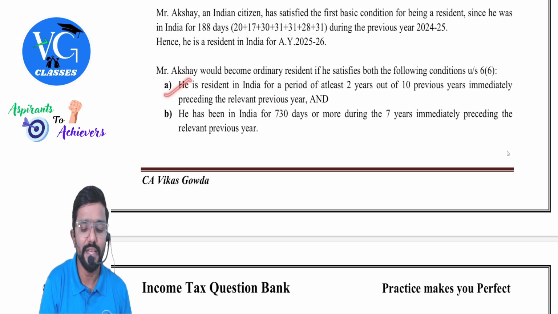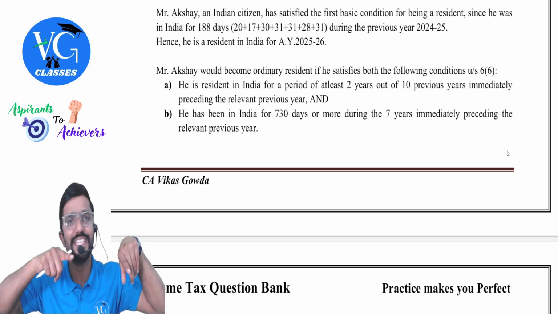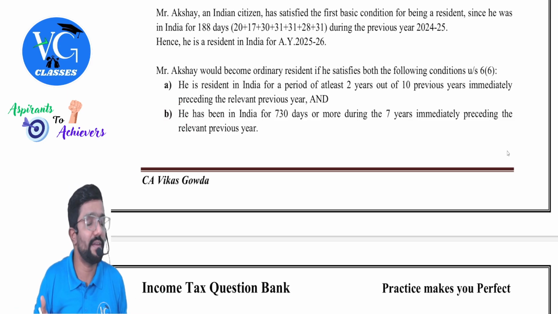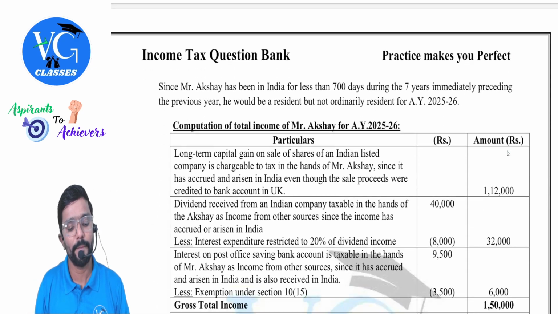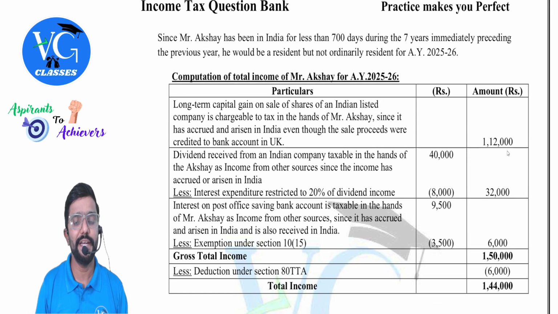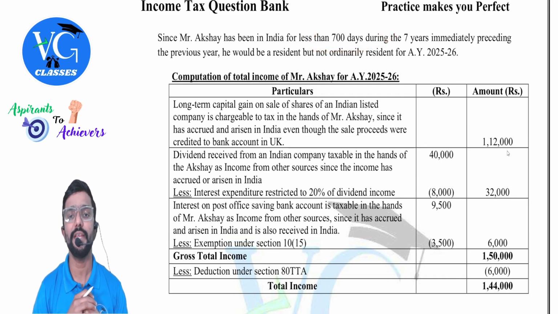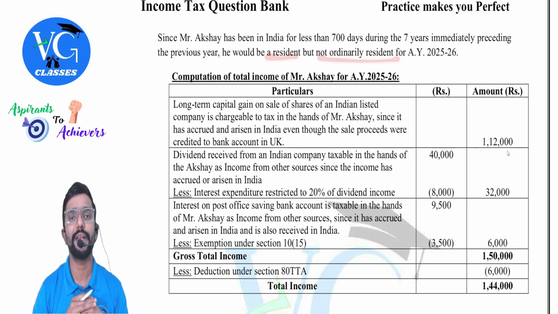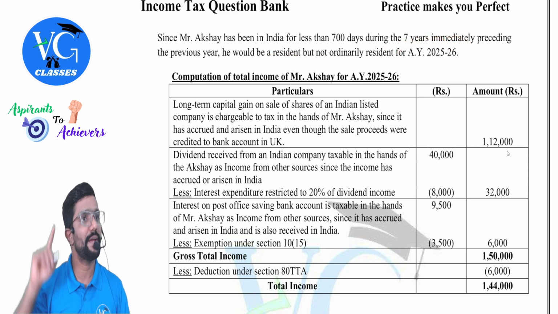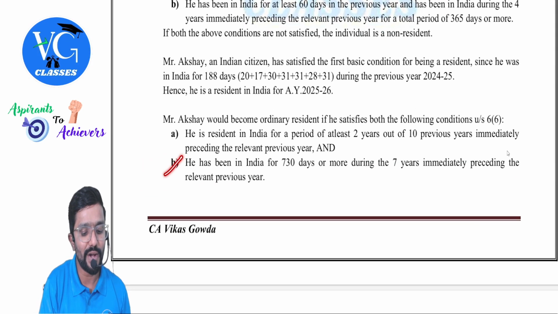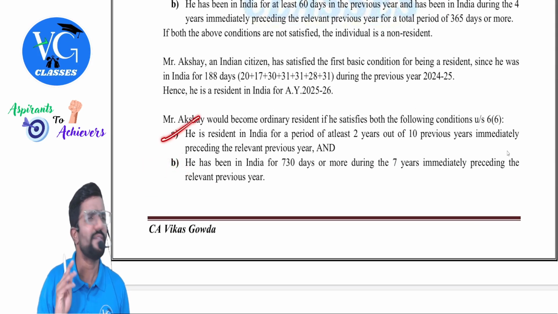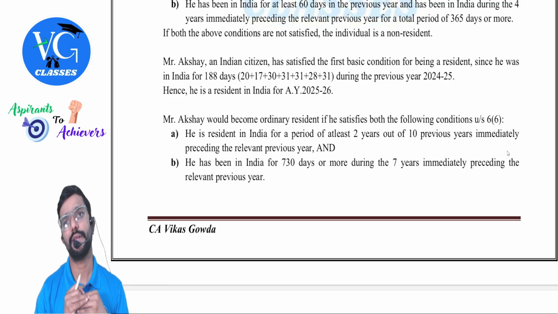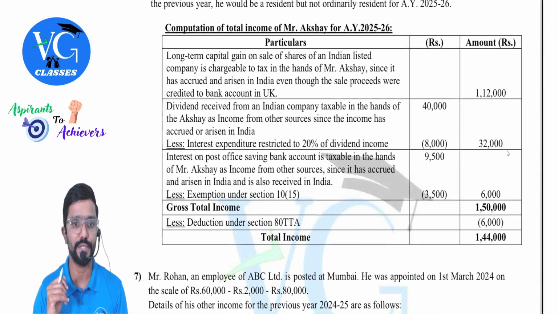Guys, you need not check it. Here itself they told last 7 years, less than 700 days. So straight away ruled out. Even if one condition is not satisfied, then he is not an ordinary resident, right? Yes. So since Mr. Akshay has been in India for less than 700 days during the 7 years immediately preceding the previous year, he would be resident but not ordinary resident for assessment year 25-26. Hope you understood. As he has not satisfied this, don't worry about the first condition, because if he satisfies both, ordinary. If not, not ordinary.